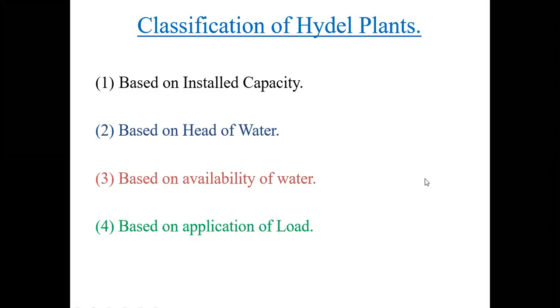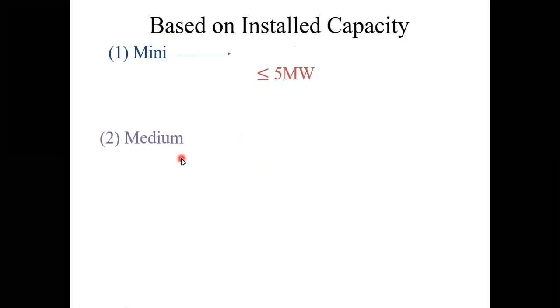First we will see based upon the installed capacity. That is nothing but a mini hydel power plant. When you consider the mini hydel power plant, the name clearly itself indicates that when the power generation is less than or equal to 5 megawatts, that corresponding plant is called a mini hydel power plant. Similarly, next one is medium power plant. We can say a medium power plant is when the power generating capacity is between 5 to 100 megawatts.